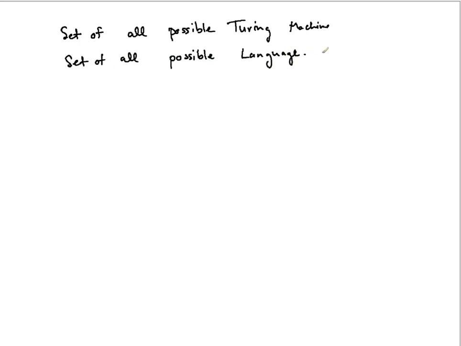Now, set of all possible languages, when you say, so sigma is what? Sigma is the alphabet. Sigma star is all possible finite length strings. So when you say set of all possible languages, actually you are taking the power set of this. Correct. So anyway, sigma star is of infinite length, the power set of that will be certainly of infinite length.